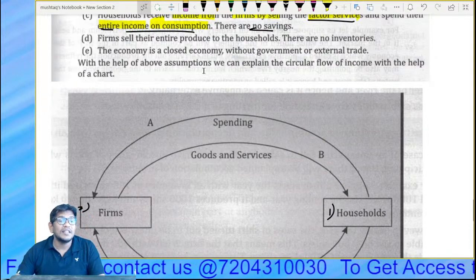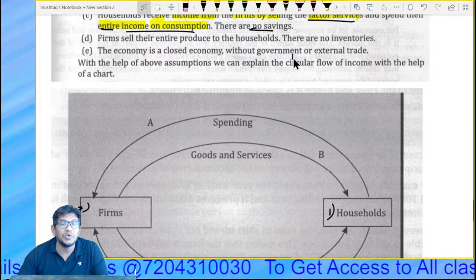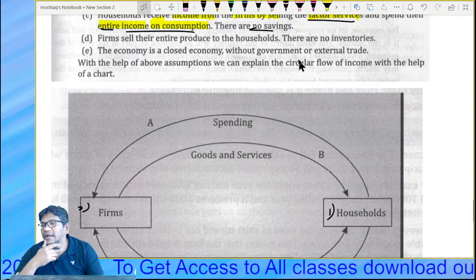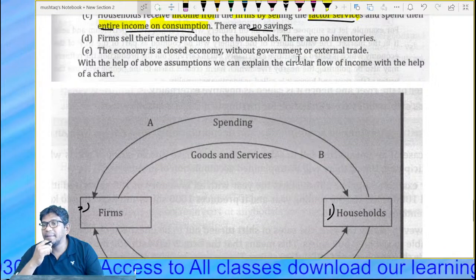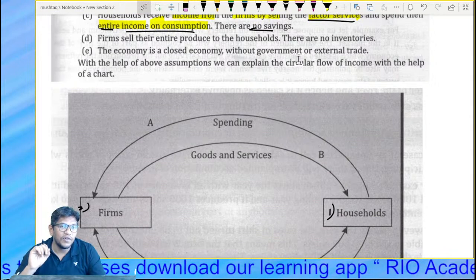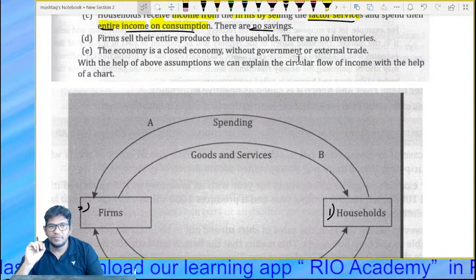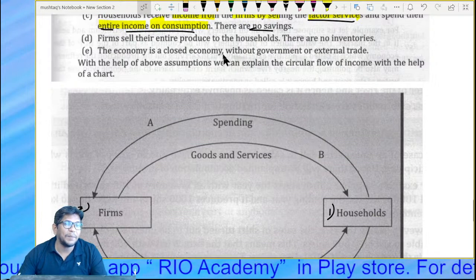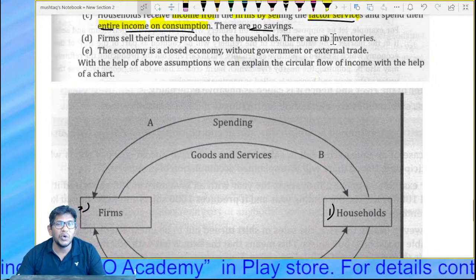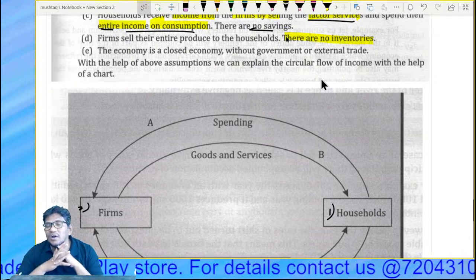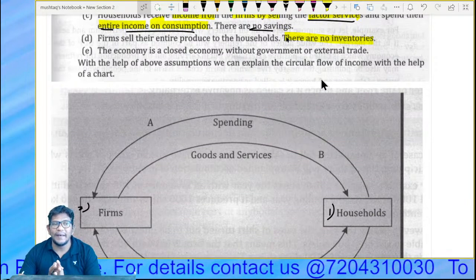Next comes: the firm sells their entire produce to the household. Whatever the firms are producing, remember, very important, they sell the entire produce to the household. There is no inventory, means they are not having any stock in hand.